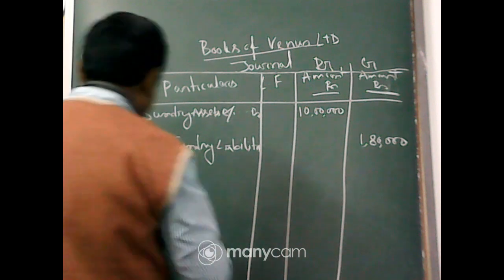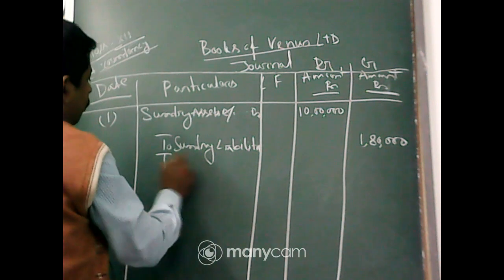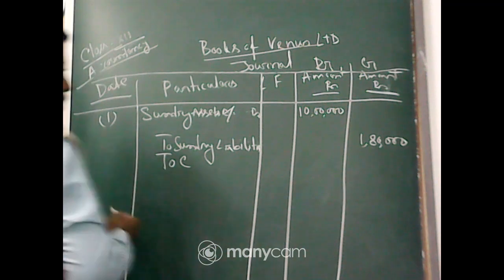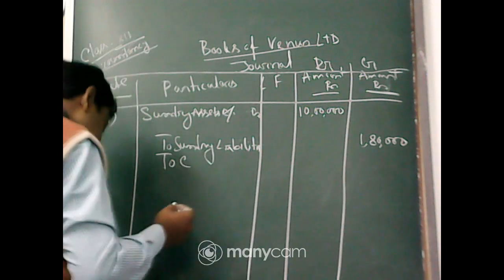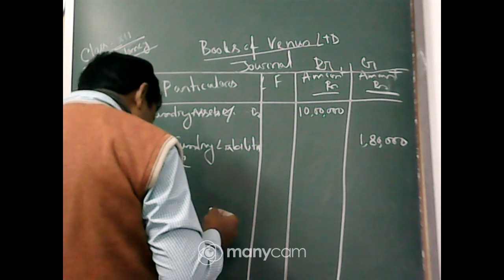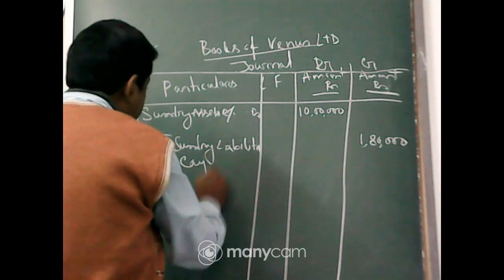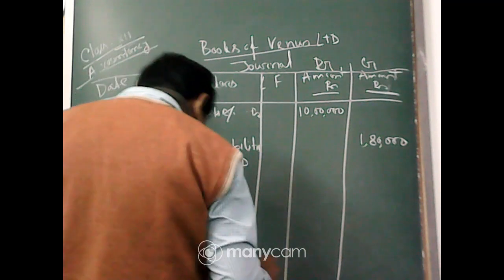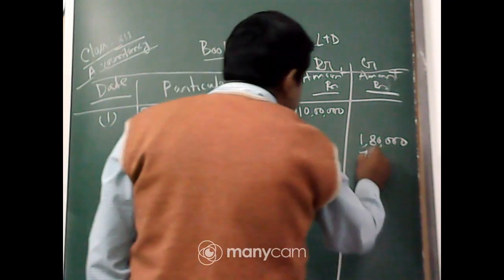Now to purchase consideration. Now we are doing the vendor. Here the vendor is Keynes Limited. What is the purchase consideration? Keynes Limited, the purchase consideration is 7,60,000.